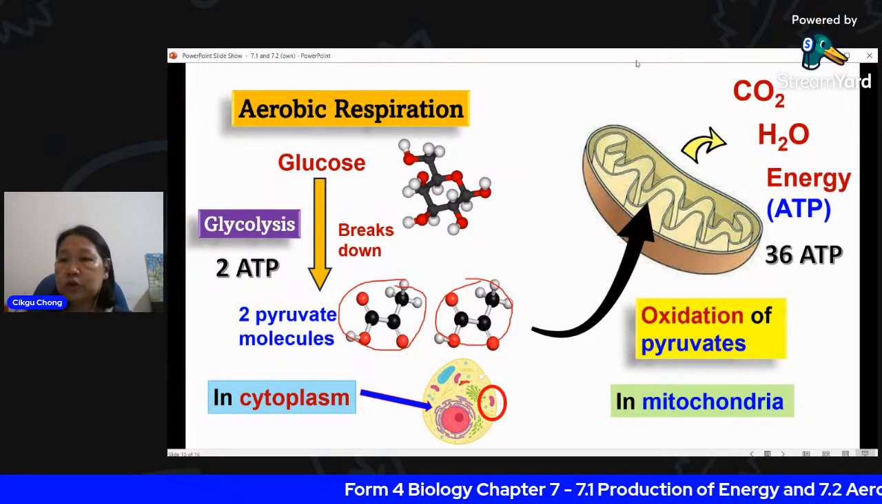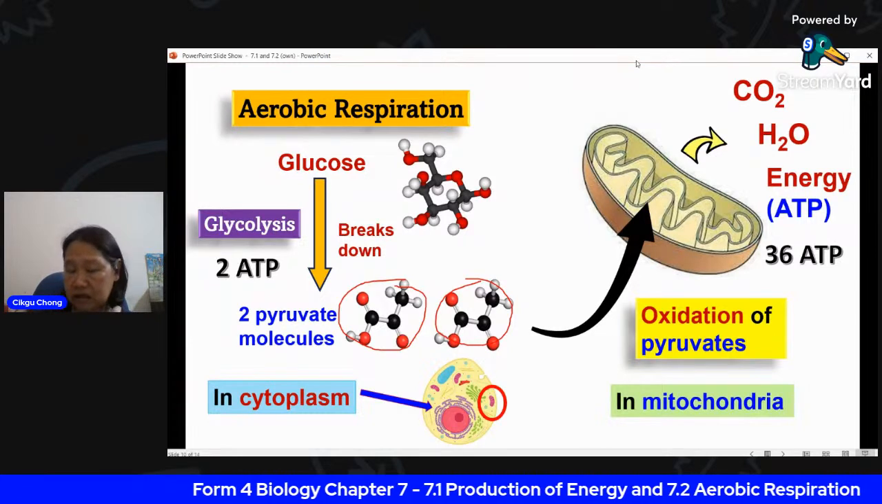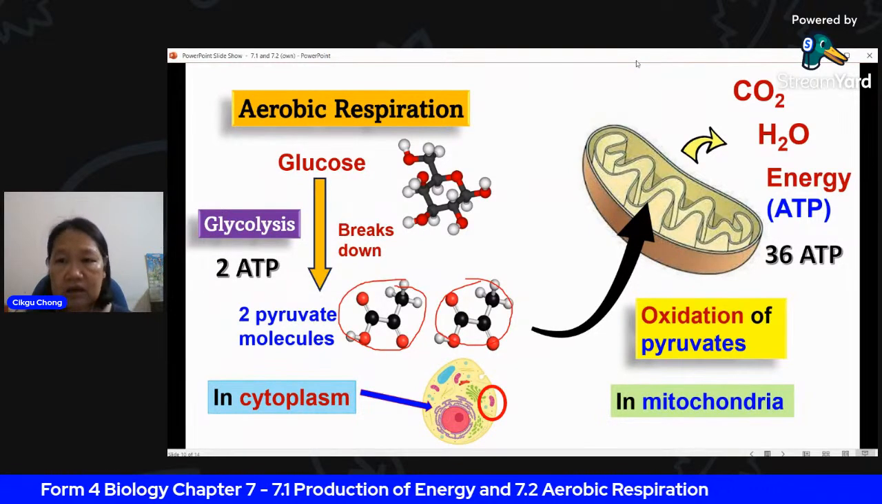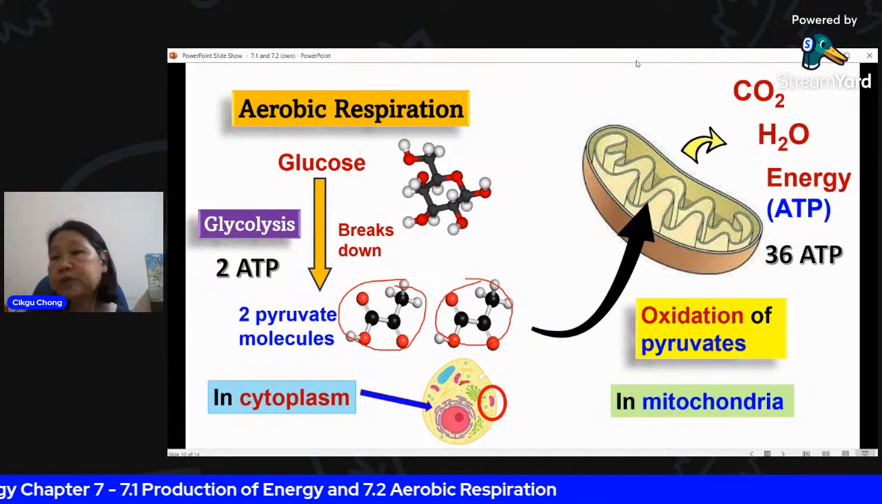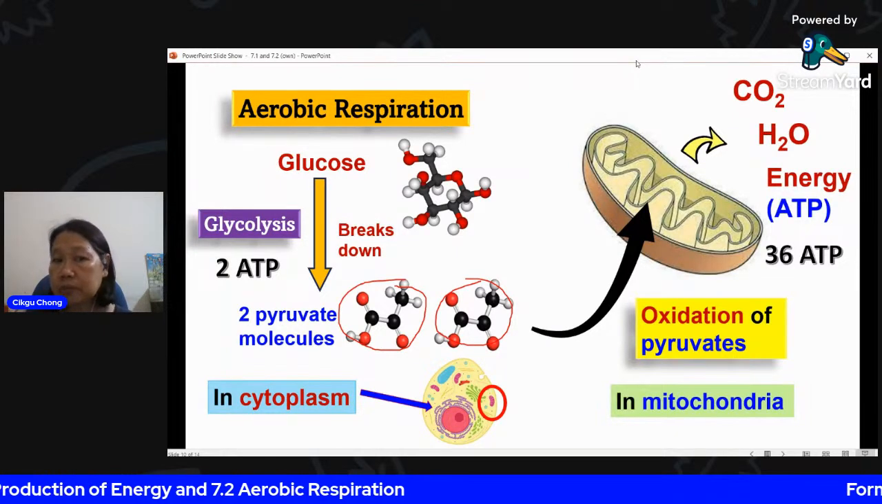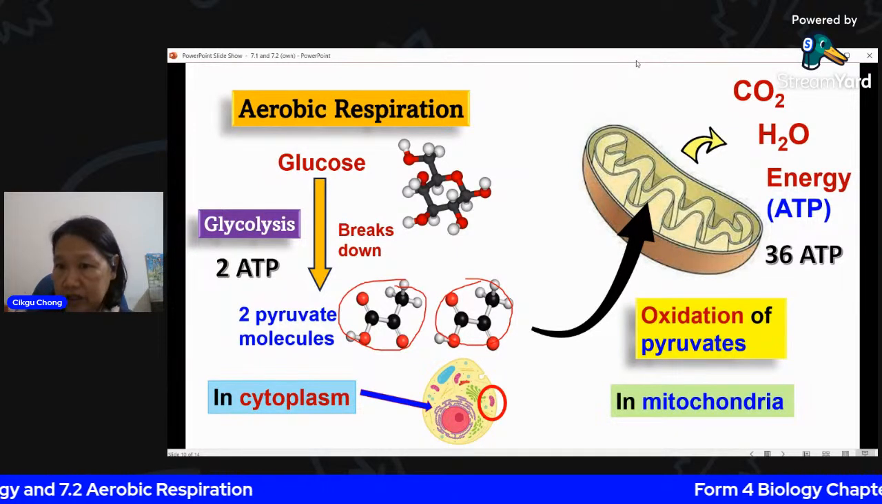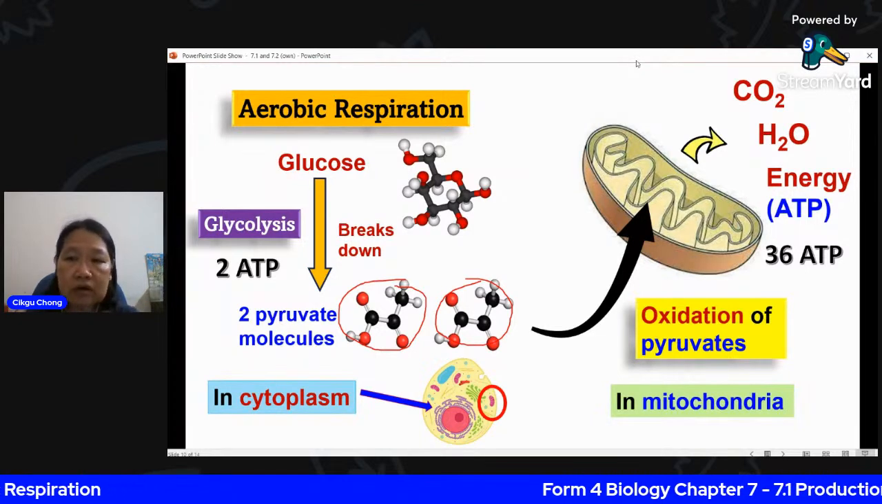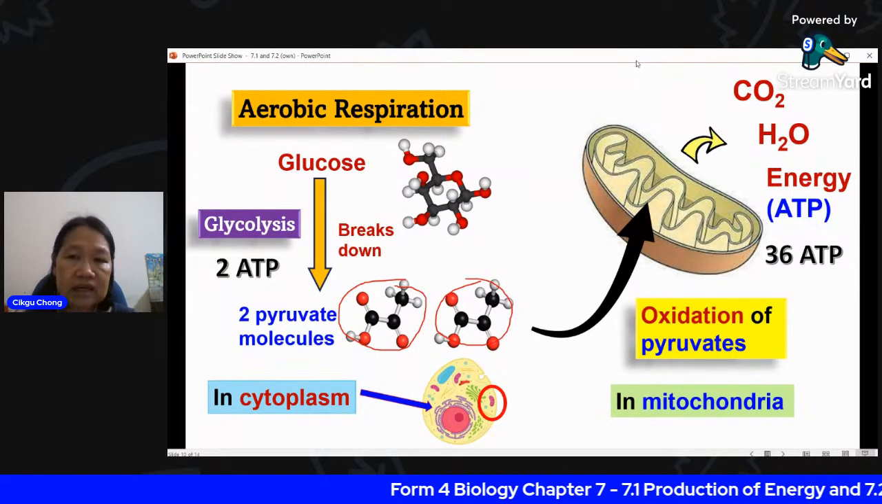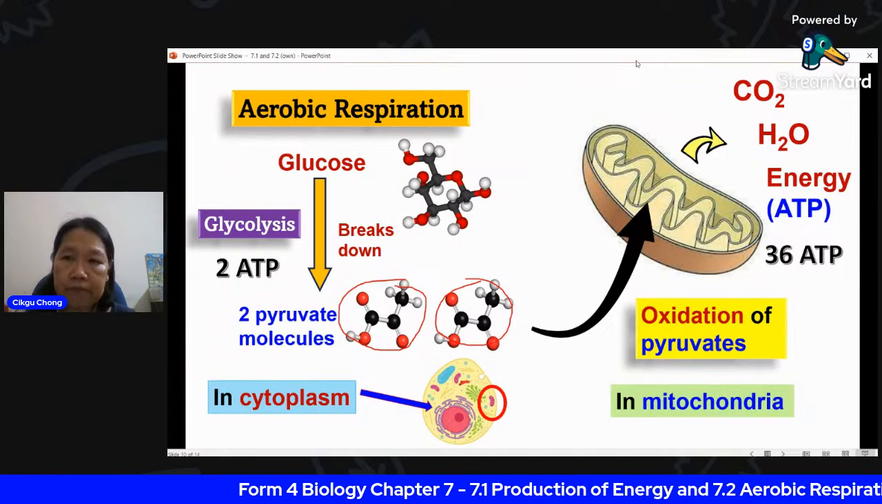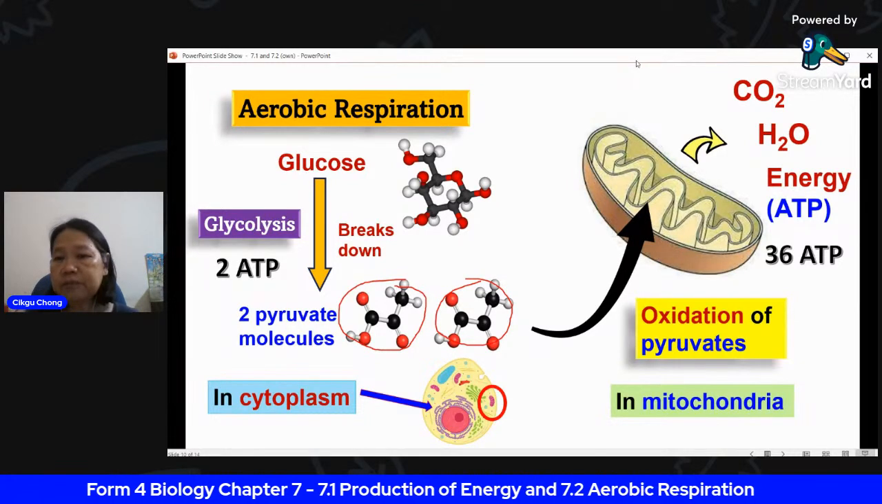Okay, let's look at this. After undergoing oxidation of pyruvates, you find that all the energy will be released from your 2 molecules of pyruvate. So you have huge amounts of energy. You are able to make 36 ATP from this oxidation of pyruvates.